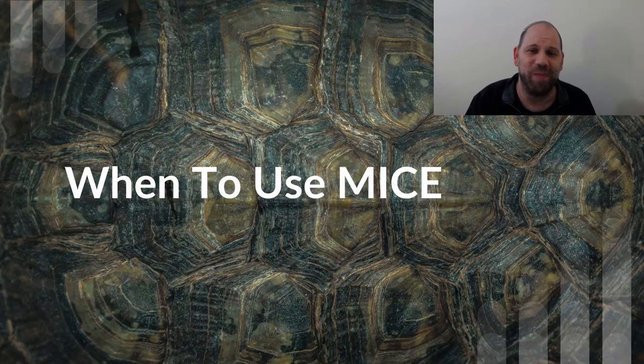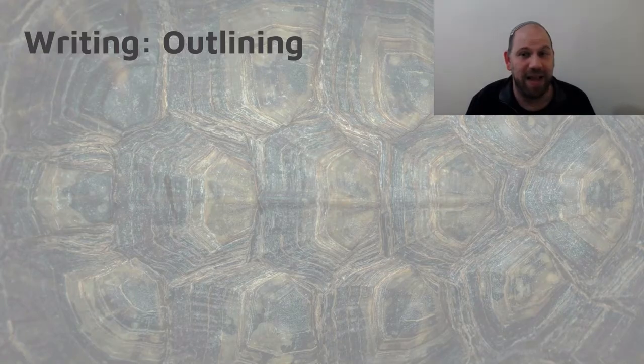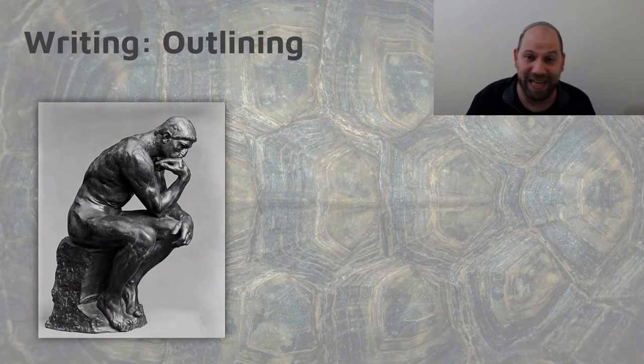So let's talk about when to use MICE, about the many moments and milestones at which you can say, you know what, I'm going to take MICE out of the toolbox and start drawing myself some story arcs. One obvious point is at the beginning, when you are outlining, if you are outlining. Some writers are very fond of planning their stories out in advance, of considering and plotting the whole thing from the start.